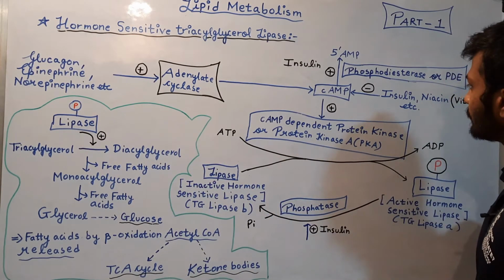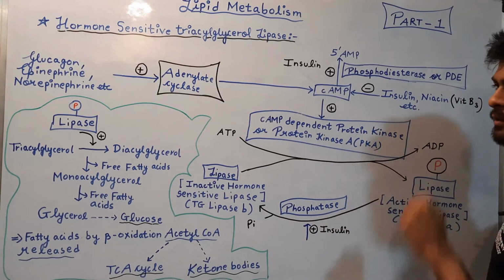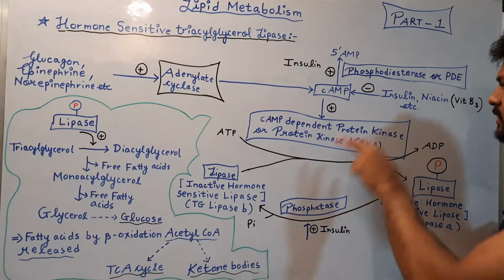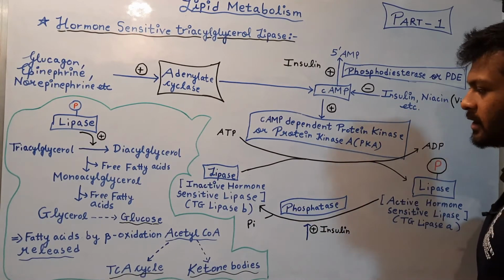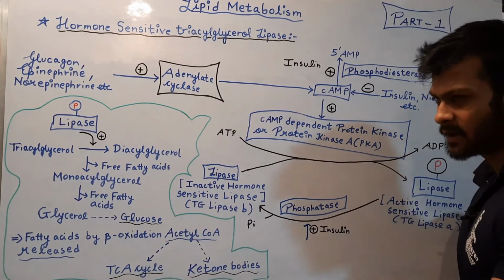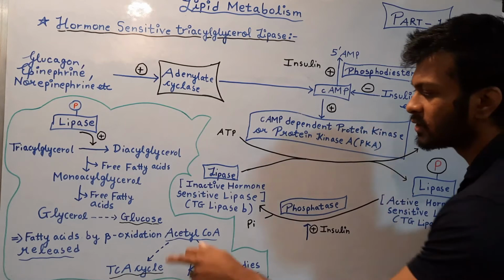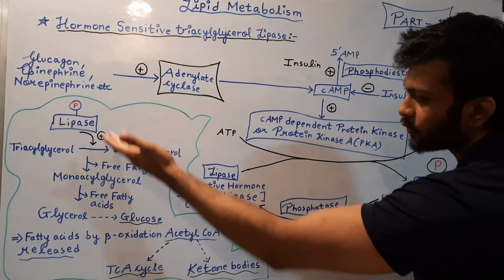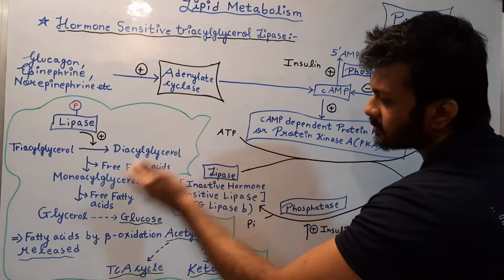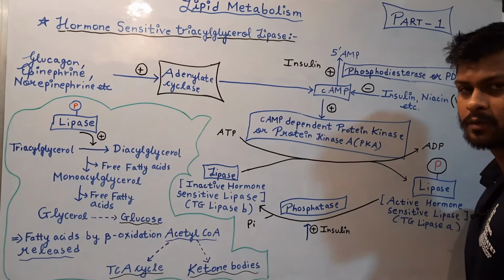Okay, so can we say that a rise in the insulin and niacin levels in the blood will decrease beta oxidation, or fatty acid breakdown or lipolysis, as well as decrease glucose levels in the blood, because this pathway is not occurring, as a result of which glycerol will not be converted into glucose.